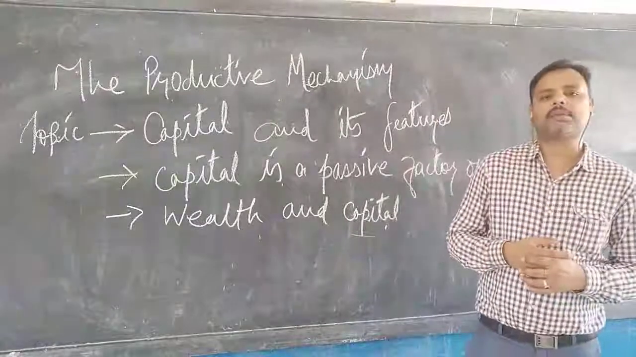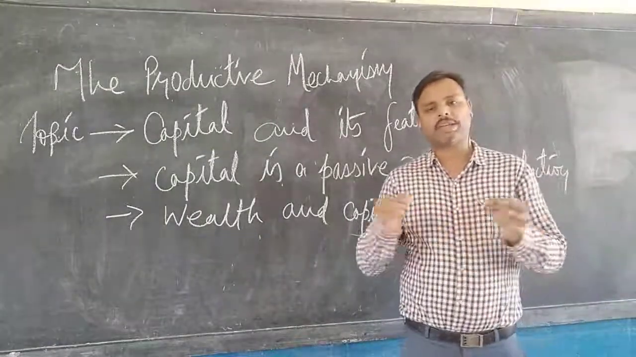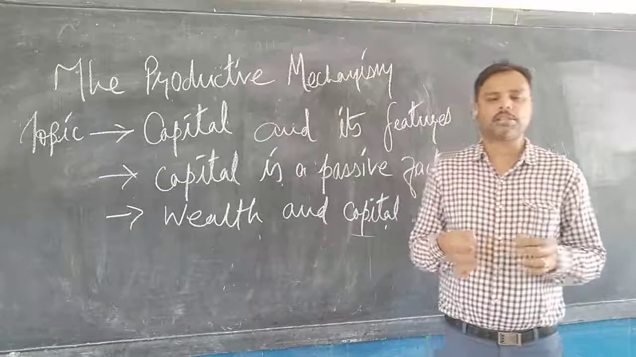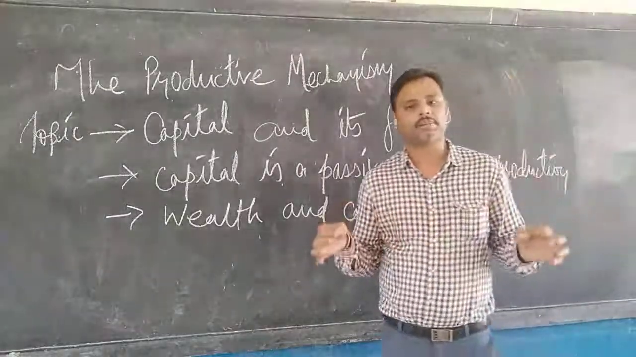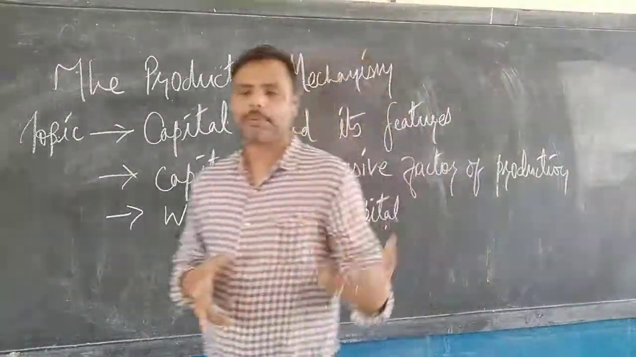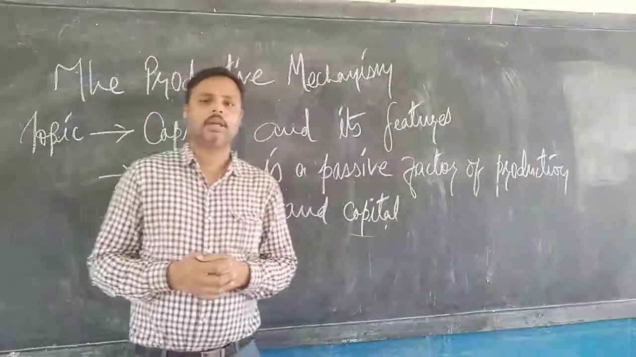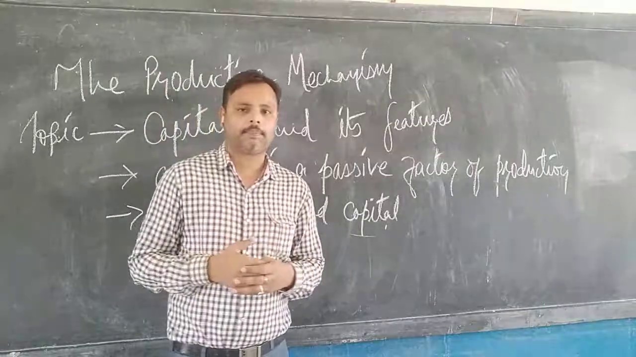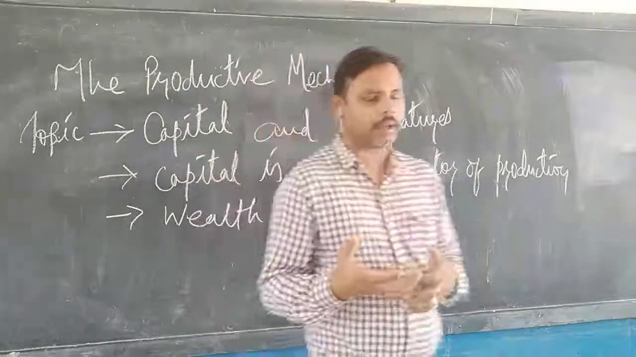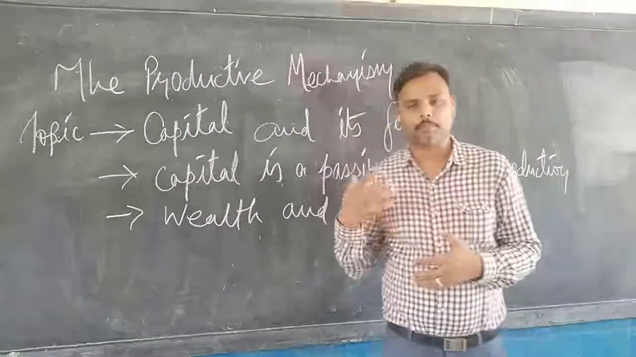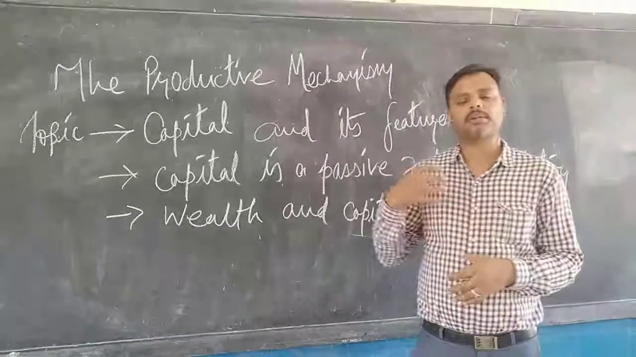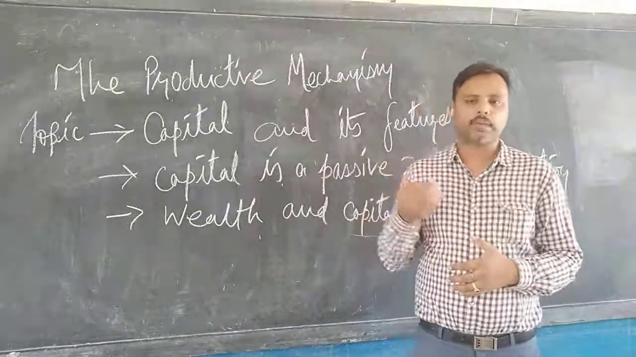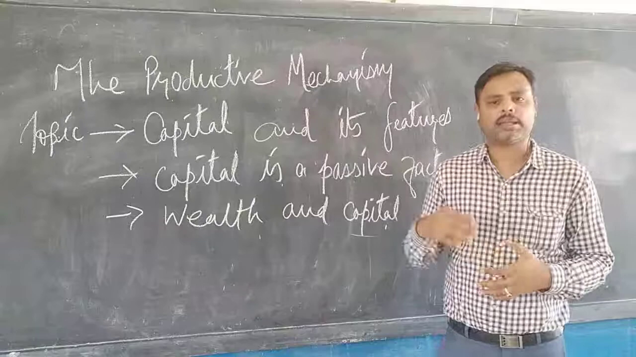Now next, supply of capital is elastic. Elastic means flexible. You must have seen rubber. Rubber has flexibility. So the capital over here is also flexible. It means we can increase or decrease it as per the requirement. We don't need bigger knowledge in this, but as per the scale of production, as per the requirement of the organization, we can increase or decrease.